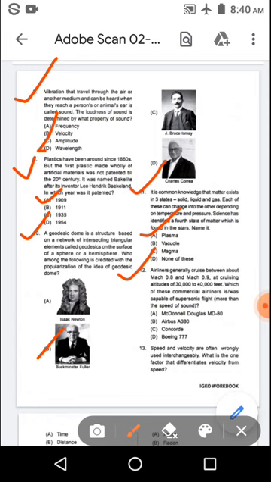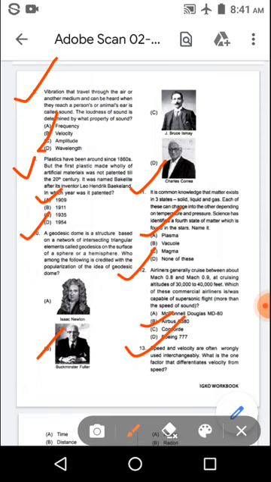And the options are option A, McDonnell Douglas MD-80. Option B, Airbus A380. Option C, Concorde, or you can say Concorde. Option D, Boeing 777. And the right answer is option C, Concorde.